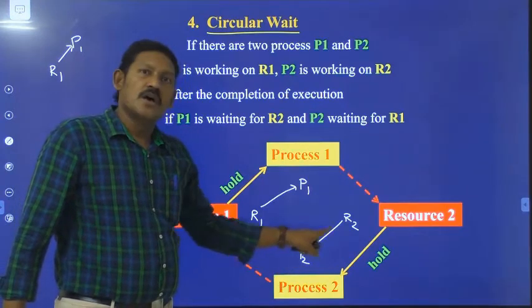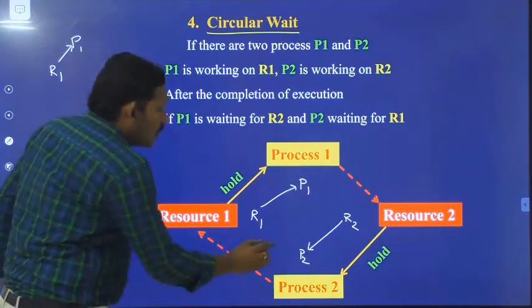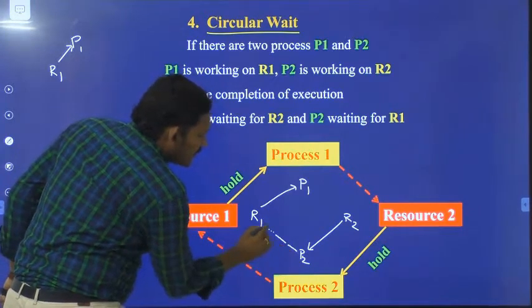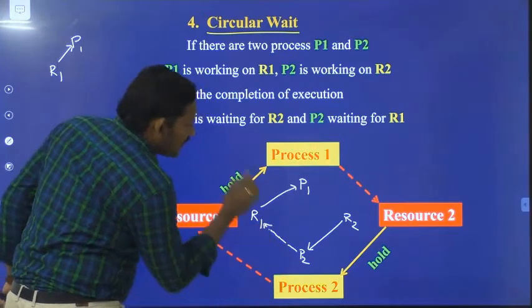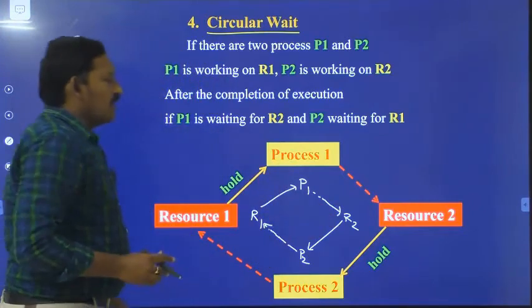Process P2 is holding resource R2. Now process P2 is waiting for resource R1, and similarly, process P1 is waiting for resource R2.